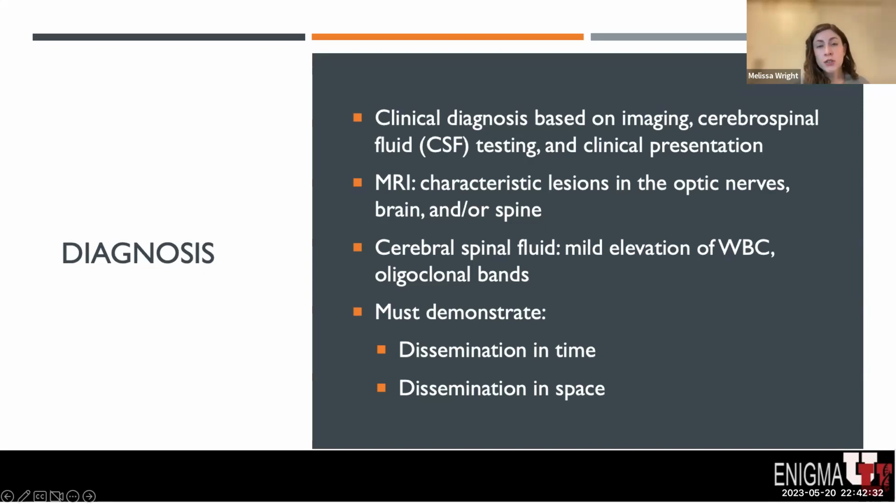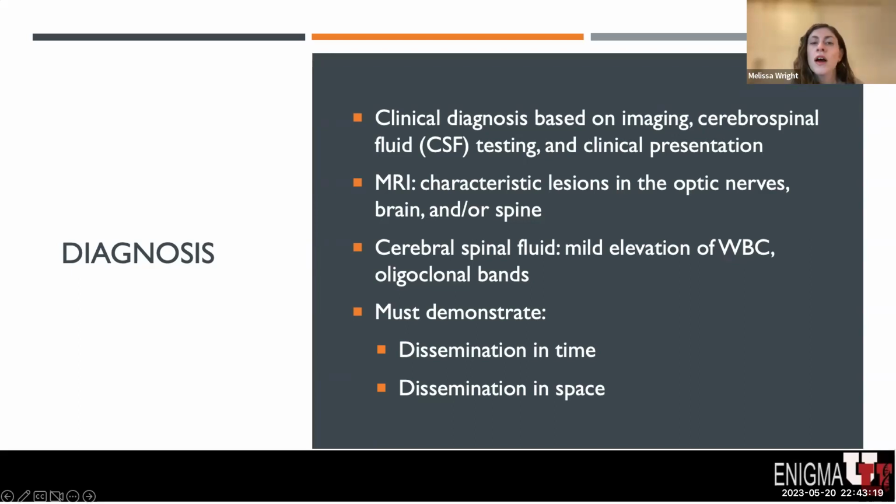A diagnosis of MS requires a demonstration of two different things: dissemination in time and dissemination in space. Dissemination in time means that patients demonstrate that they've had either both new and old lesions, or that they've had clinical symptoms that have followed a relapsing course, meaning that they've had clinical symptoms at multiple time points that correlate to lesions on their MRI. Additionally, dissemination in space indicates that there are multiple parts of the central nervous system involved and that lesions are seen in more than just one area.